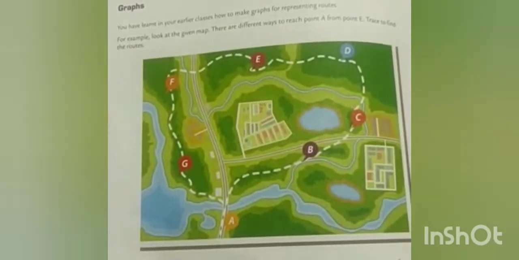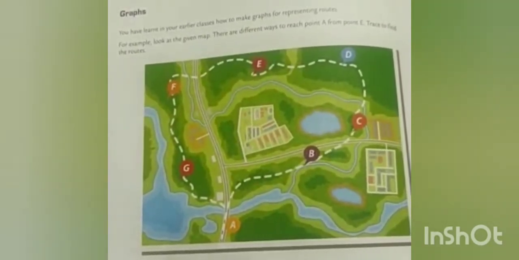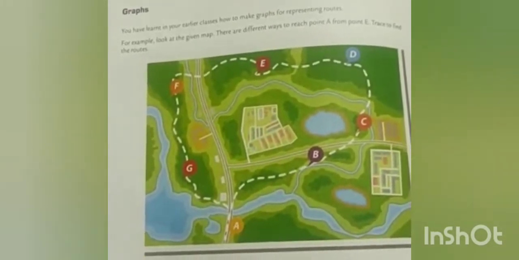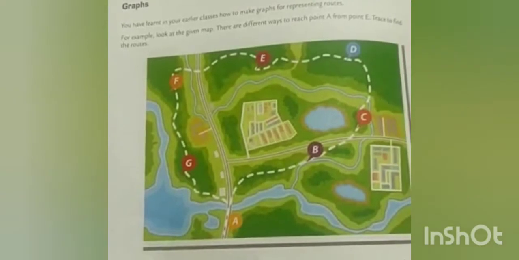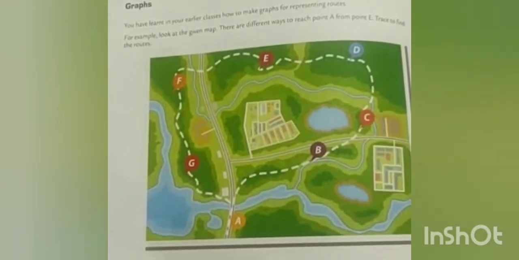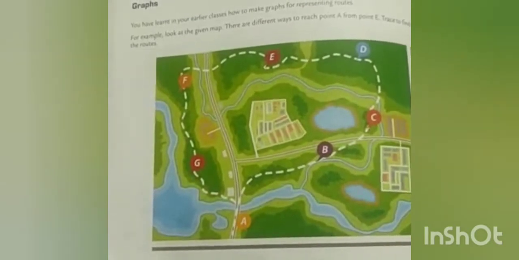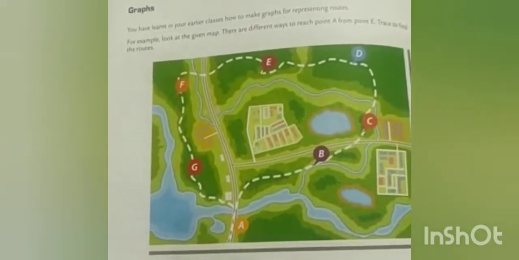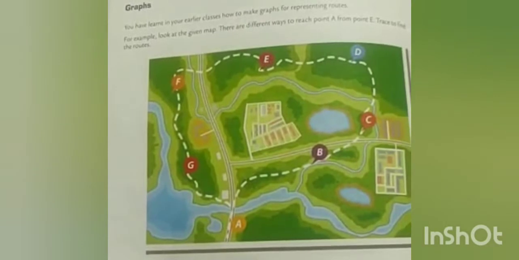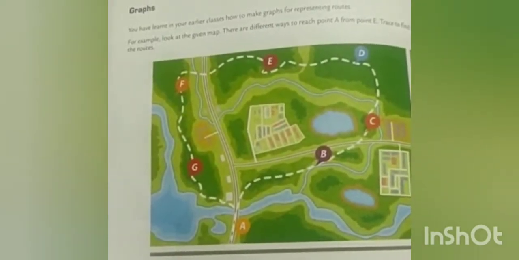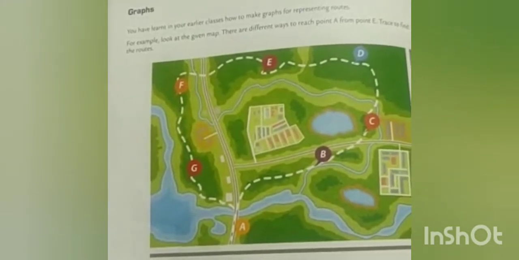Now this is one thing. Can you recall what a cycle is? Let me tell you, a cycle is a loop. So what is a loop? If in a given diagram, a path or a line goes from one point in such a way that it can come back to the same point, it forms a cycle.